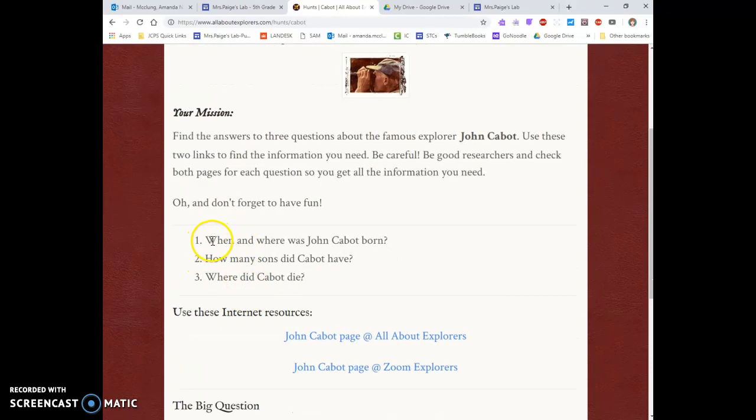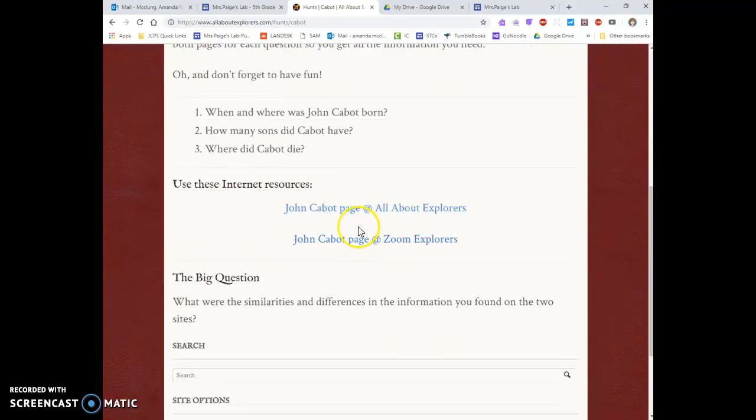So you're answering 3 questions. When and where was John Cabot born? How many sons did John Cabot have? And where did Cabot die? And here's your 2 links. You're going to look at the All About Explorers page for the information there about him, and then on the Zoom Explorers page. So you have a worksheet right in front of you.